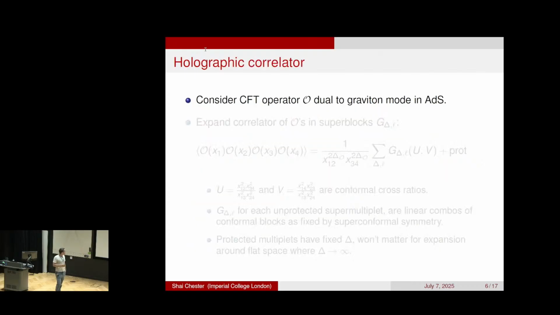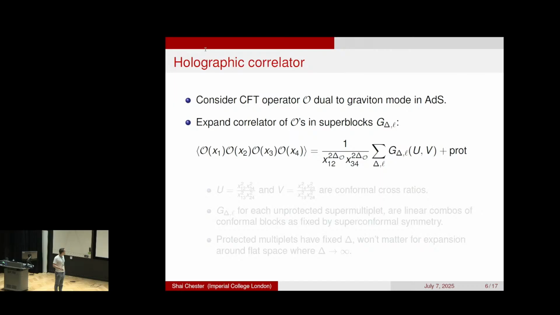OK, so first let's discuss what these holographic correlators look like on the CFT side. So these are CFT operators dual to graviton modes in AdS. And we're giving a very general discussion, which will work in any dimension, to show how it's the same idea. So the idea is that you expand a correlator of these operators in superconformal blocks, which is fixed by superconformal symmetry. And so the 4-point function will always be written as the sum over these superblocks, one for each multiplet, plus some protected terms.